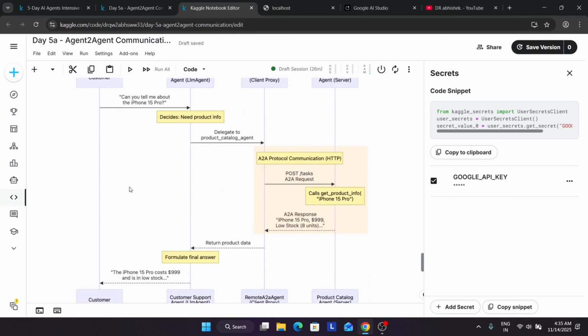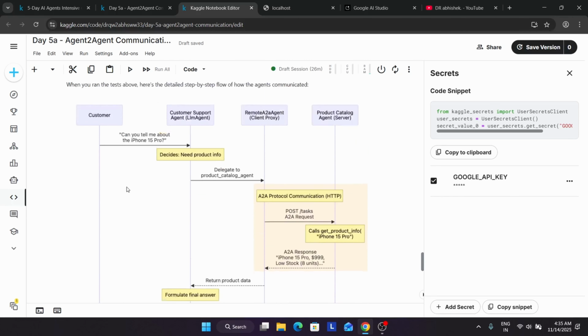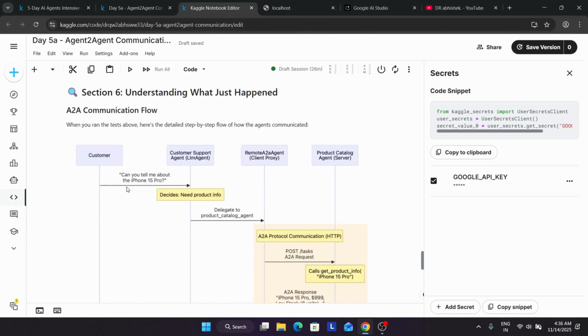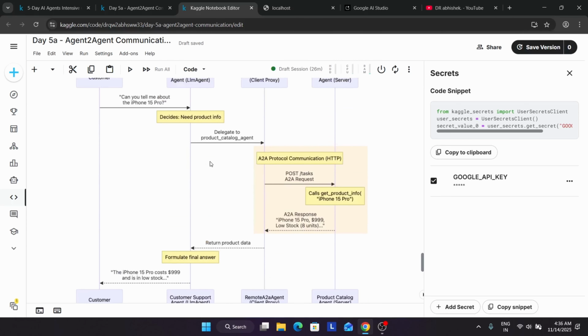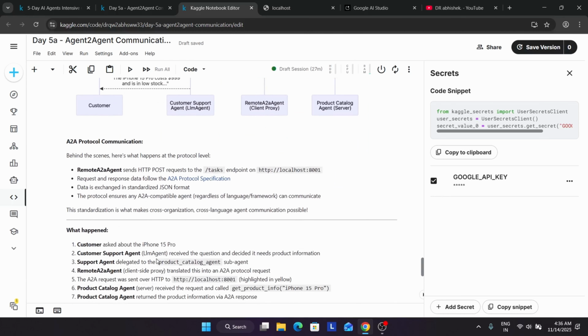Here you can see the product which is listed by the seller on the server. Now the item gets processed, the post task, and it calls the product info related to the iPhone 15 Pro. Now check how many stocks are remaining, and then it responds to the customer that low stock of 8 units is remaining. So now it returns the data, and here you can see all these things are covered.